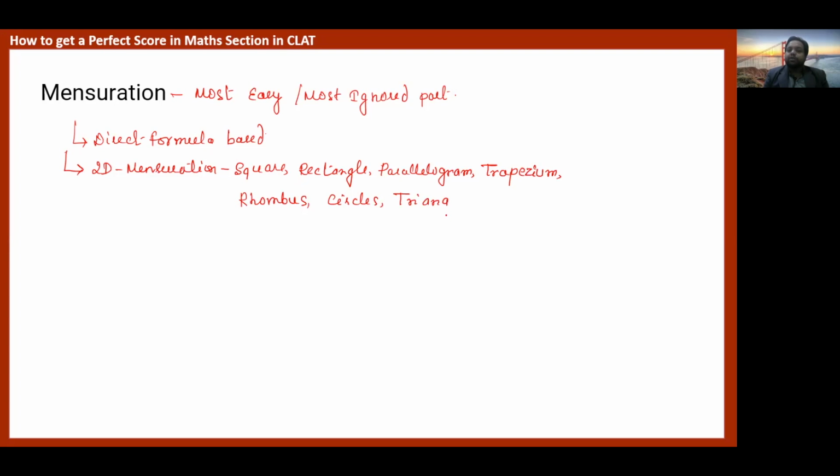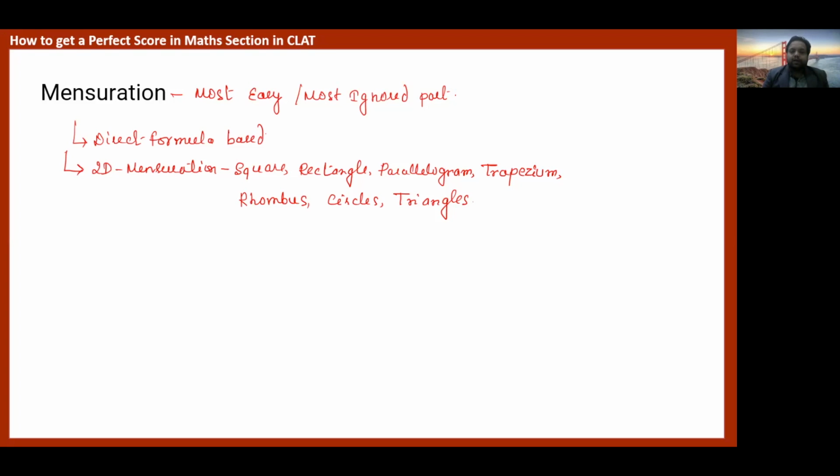These are some topics whose formulas and main concepts you should write on a piece of paper, and that will not take more than 5 to 6 pages, and you should revise them. Then you have to just put the values and solve the problems. There's nothing more in this topic. They can simply ask a table based or bar chart based question on data interpretation from this mensuration part, and it will be an easy section to score from.